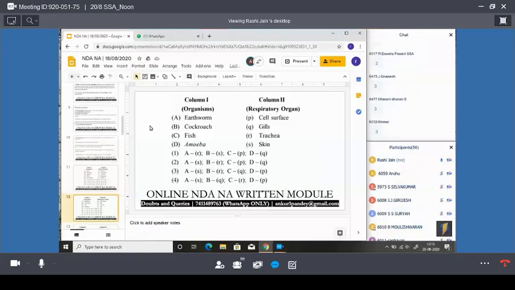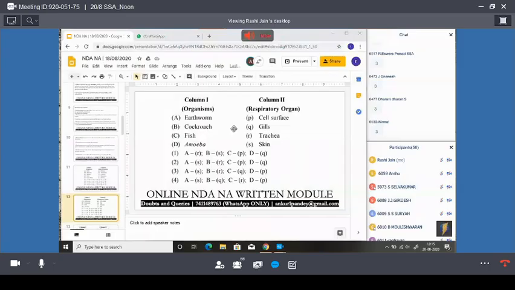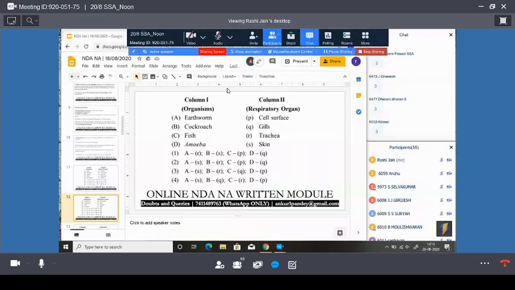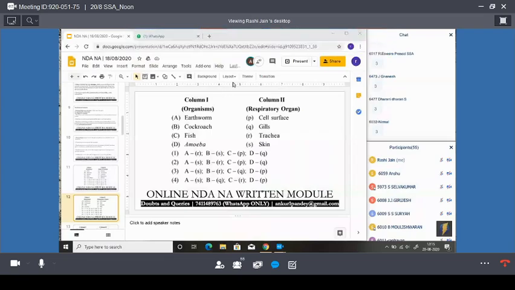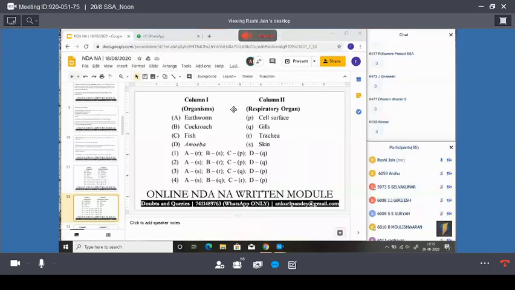Then cockroach, it respires through the trachea, and the fish respires through gills, and the amoeba respires through the cell surface. Audible? So guys, the third option is correct.